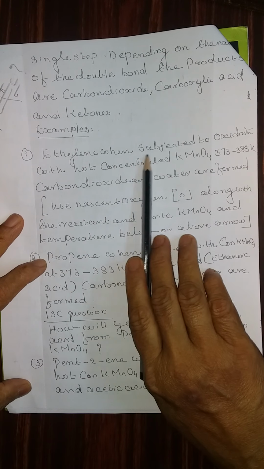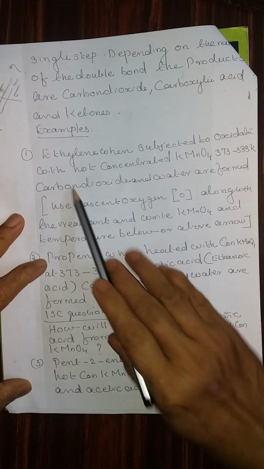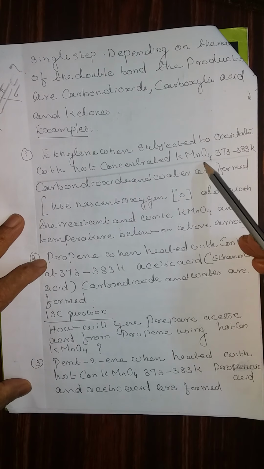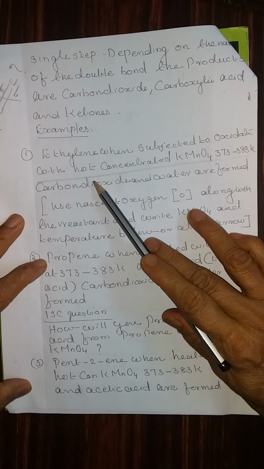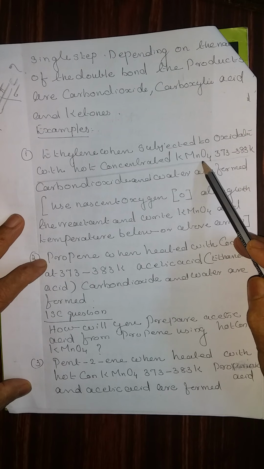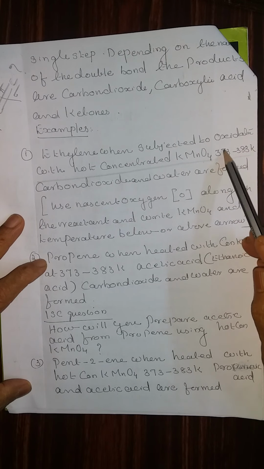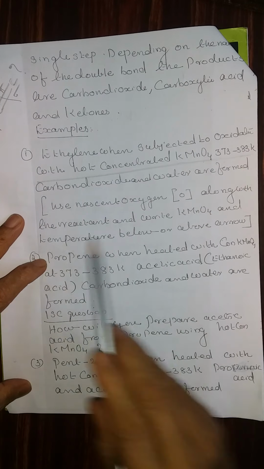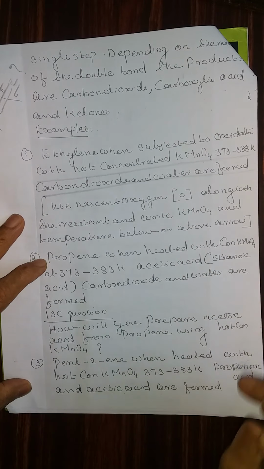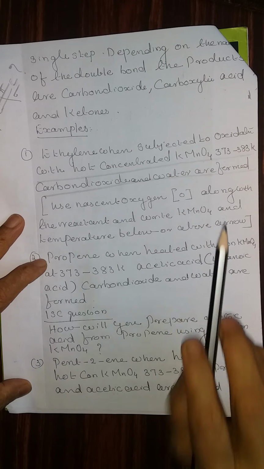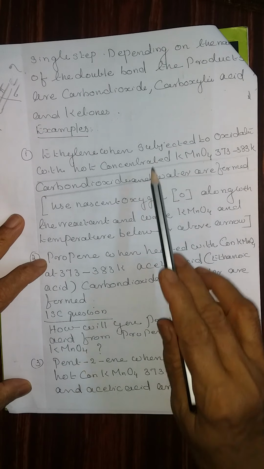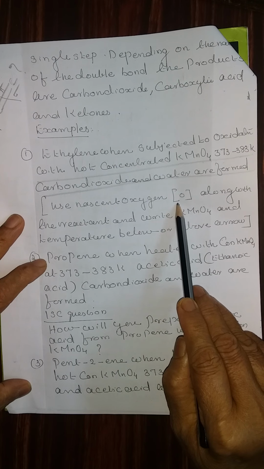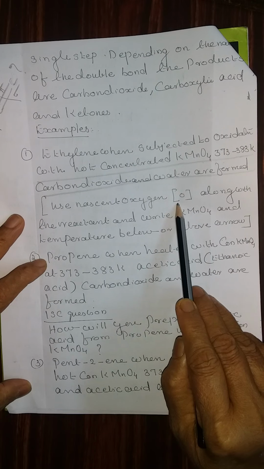First one, ethylene when subjected to oxidation using hot concentrated KMnO4. You have to write hot concentrated KMnO4 above the arrow. Temperature is 373 to 383 Kelvin. Carbon dioxide and water are formed. That is the product. Along with the reactant, for all the hot concentrated KMnO4 reactions, use nascent oxygen as a reactant on the left hand side.